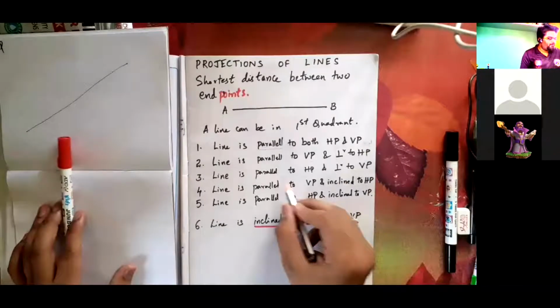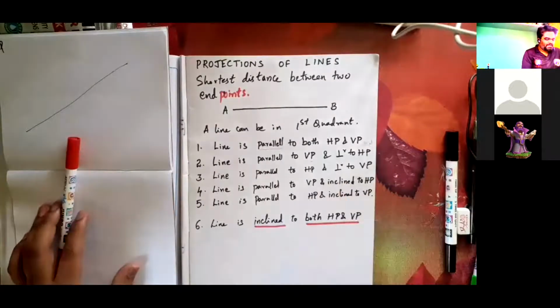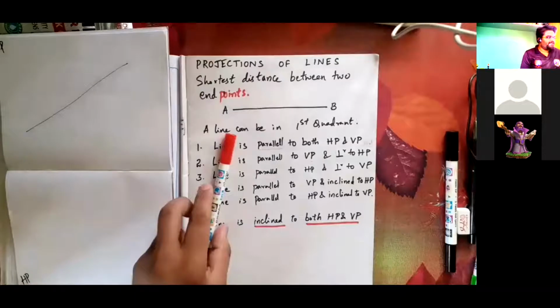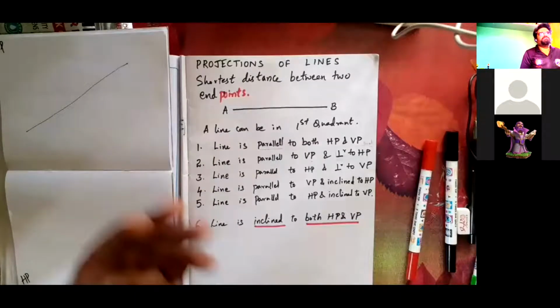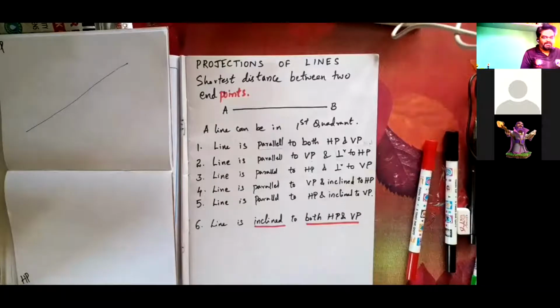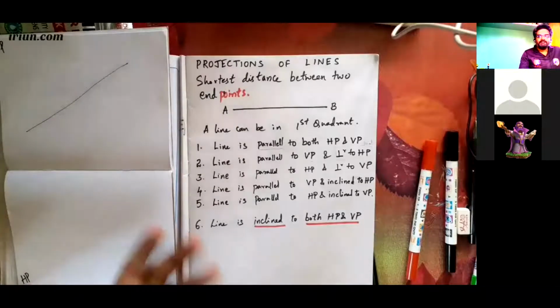If I stand parallel to the wall, I can see my exact height. Imagine I am a line, a person standing in front of a wall. If he is standing parallel to the wall, that is why the height measurement is done, right? If he is slightly inclined, then you will not get the exact height.